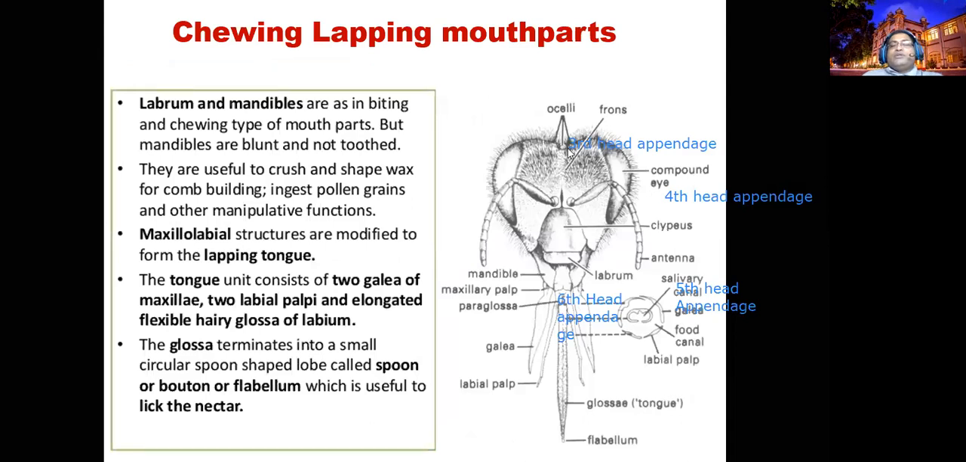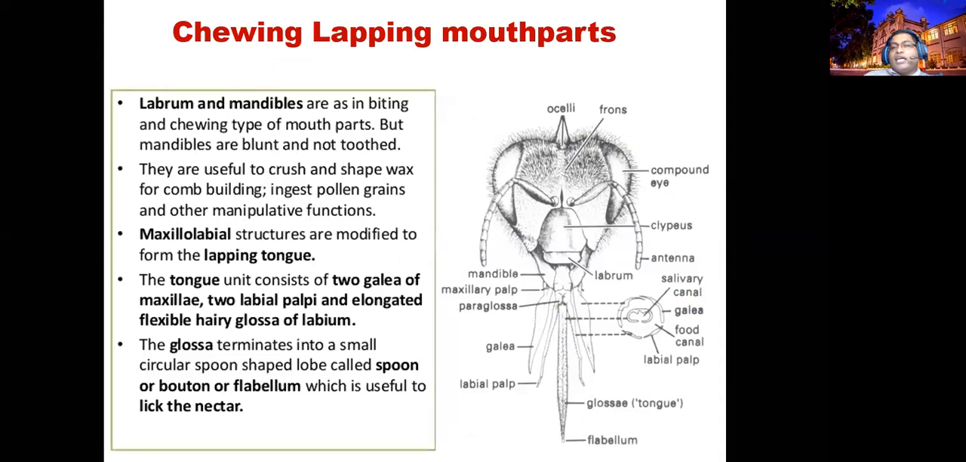This is the first mouth, the second mandibular type mouth modification. Sorry, the second mandibulate type mouth modification is chewing and lapping. So one is biting and chewing, another one is chewing and lapping. There are two types of mandibulate. Here, the modifications of basic structures, labrum and mandibles, serve as biting and chewing mouth parts. Labrum and mandible are the same, but they help in crushing and shaping the wax for home building in honeybees.